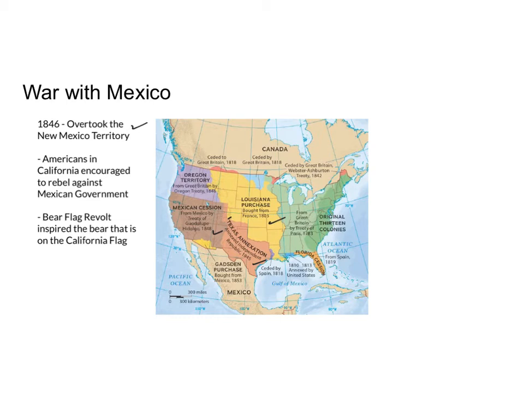Eventually, there was another little piece of land right down here that we needed for the railroad that we ended up purchasing from Mexico a few years later in 1853 in the Gadsden Purchase. And so this is what eventually led to what looks like our current day United States borders after winning the Mexican-American War.